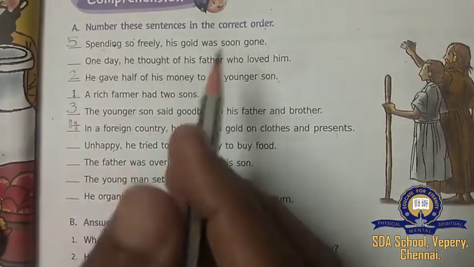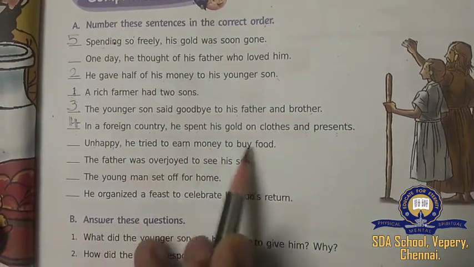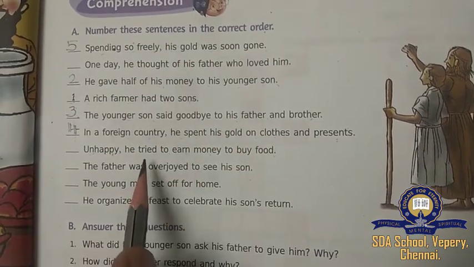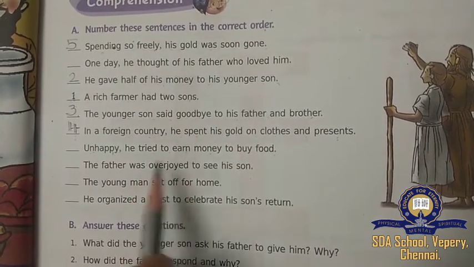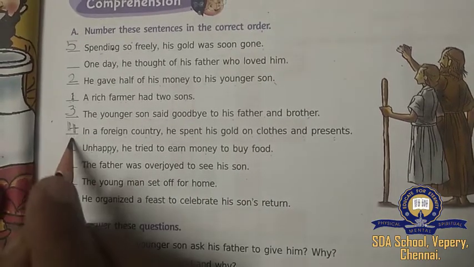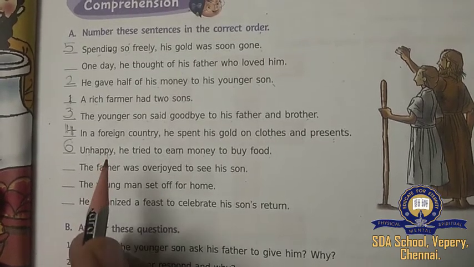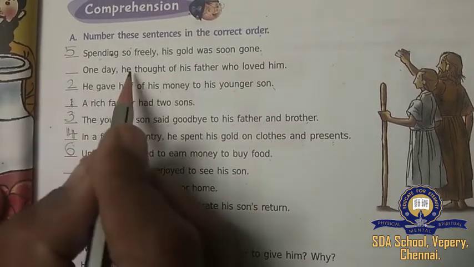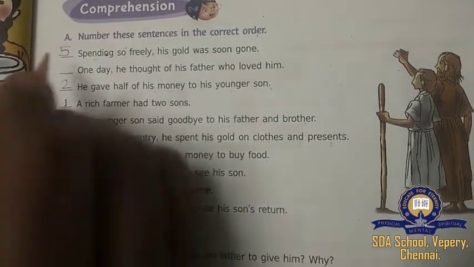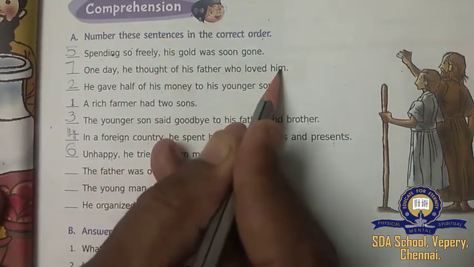And the sixth one, what will come? Unhappy, he tried to earn money to buy food because he lost all his gold and money. He was trying to earn money to buy food. So this will come sixth one. And the seventh one, what will come? One day he thought of his father, who loved him, because he was struggling for his food.